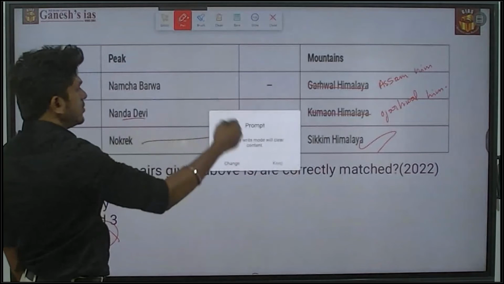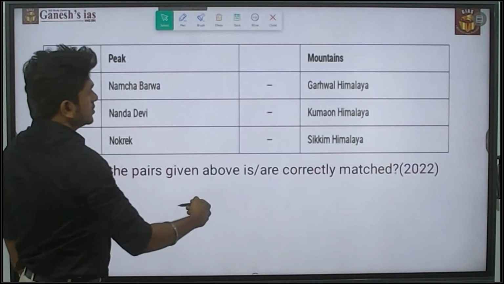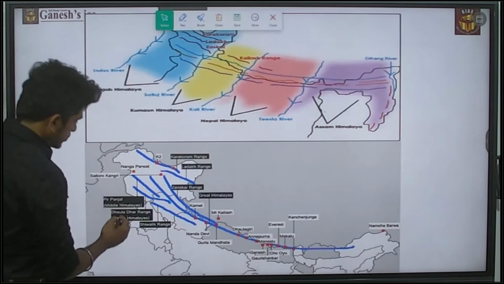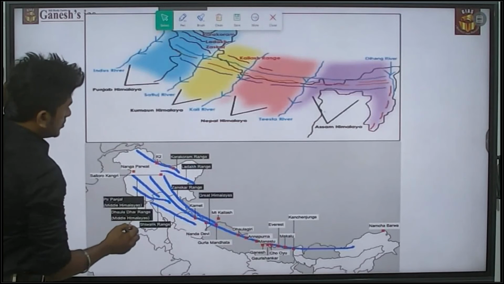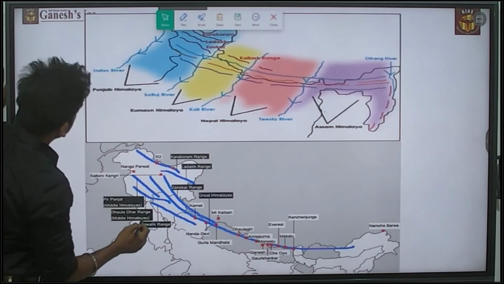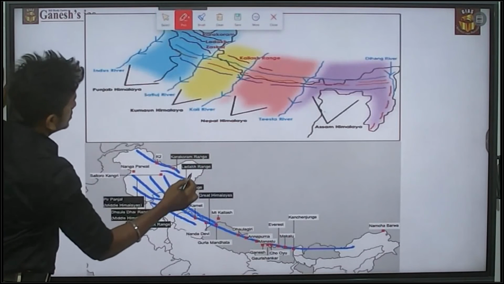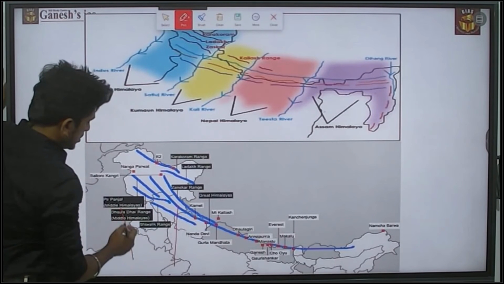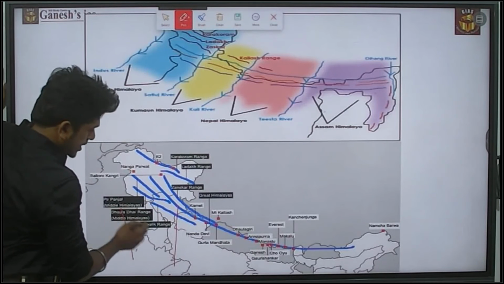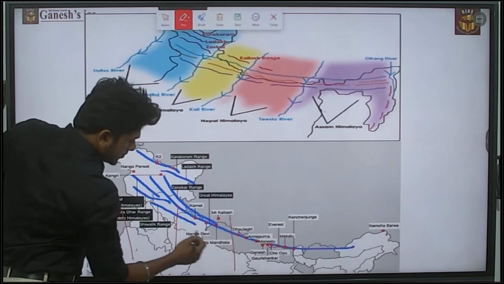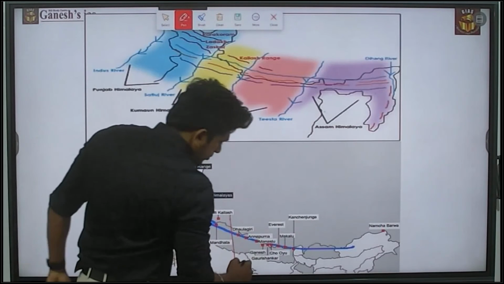In the same pattern, these are the things I have given. Please make a note of it. From the Indus to Satluj, what are the peaks there? From the Satluj to Kali, what are the peaks?